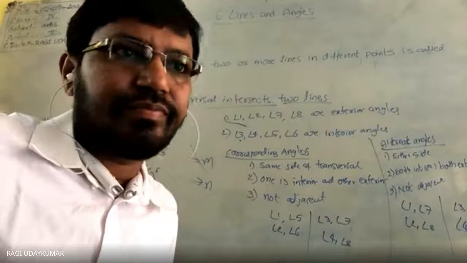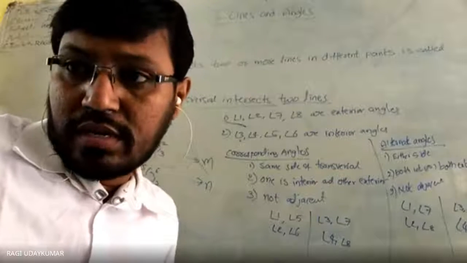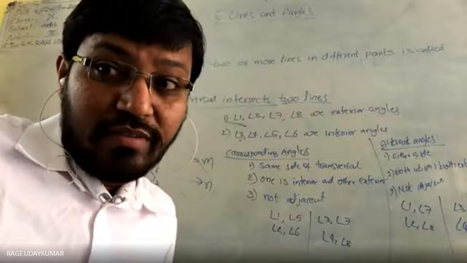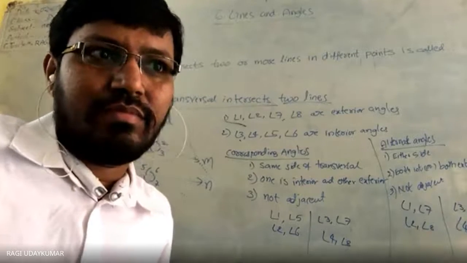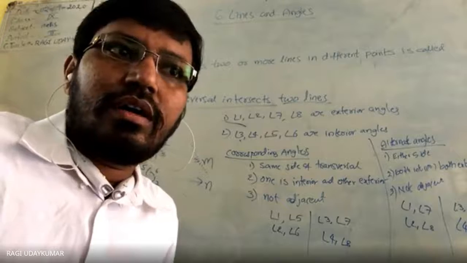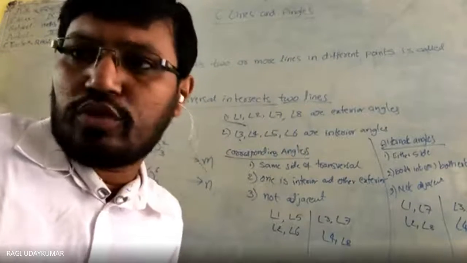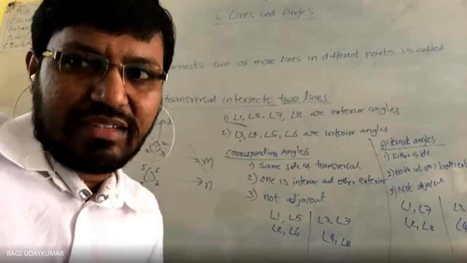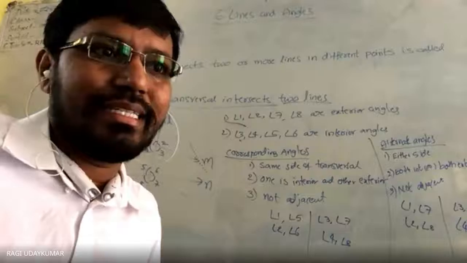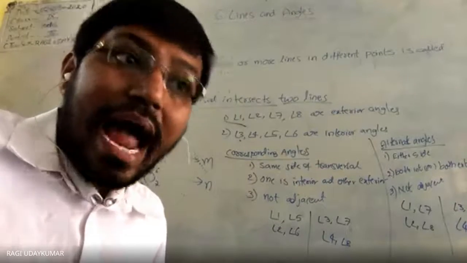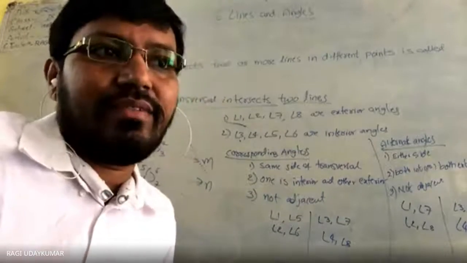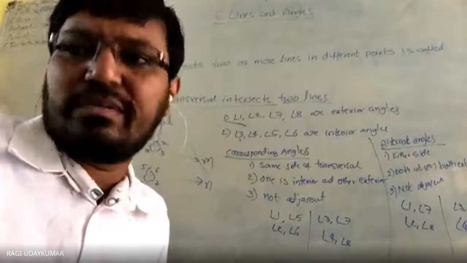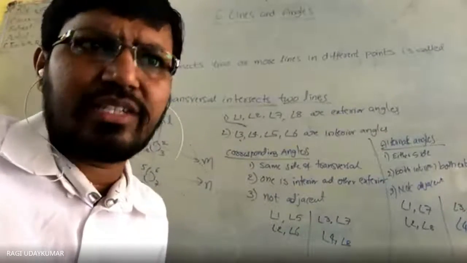Do you have any doubts? No, sir. Do remember that corresponding angles are equal. We call them axioms because there is no proof for that. We can consider that by observation itself. You can say that if the lines are parallel, you will get the corresponding angles equal. But alternate angles equal can be proved with the help of corresponding angles equal. Very simple to prove. That proof you can easily understand.